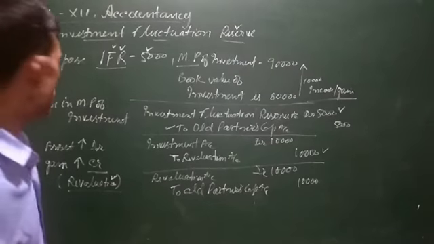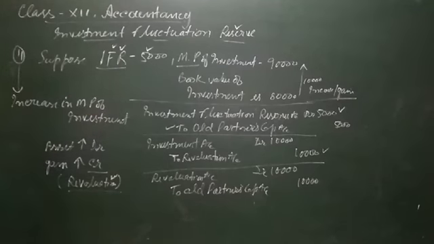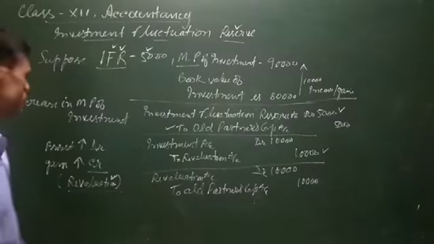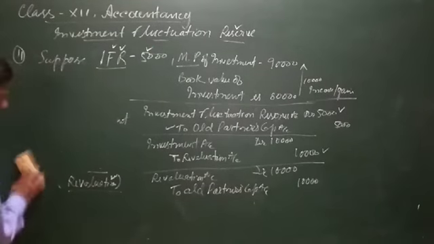Now the third scenario can be when there is a decrease in the value of investment. The value of investment is decreasing. It means that the market price of investment decreases. In this case, what will be the general entry? Let's see.